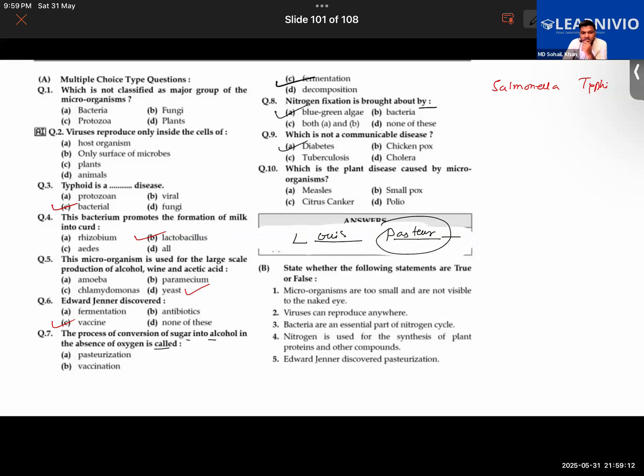Do you remember we learned about the plant diseases? I gave you the example of lemon. Lemon gets infected by a particular plant disease. Then you have the example of bhindi or okra, and brown wheat rust also. It's quite easy if you eliminate the options. It is C indeed, citrus canker, a disease that is spread in citrus fruits.